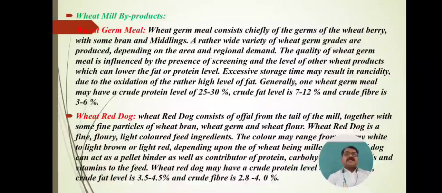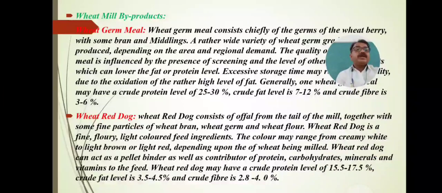Those essential ingredients required for the animal's body are easily available from these meal byproducts, and hence these are important fish feed ingredients used for culture of aquatic animals. Second feed ingredient, wheat red dog.